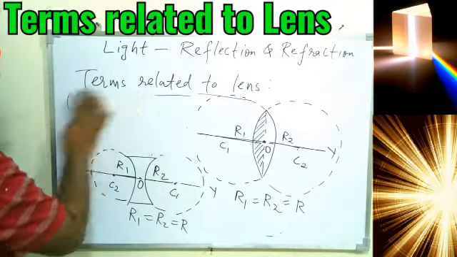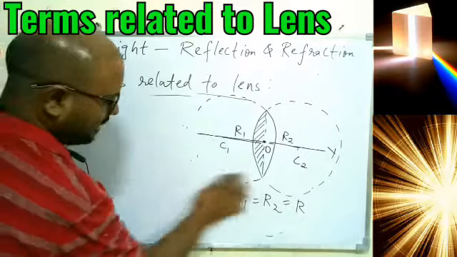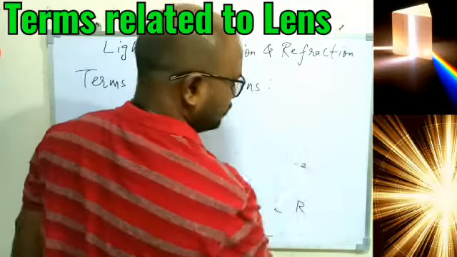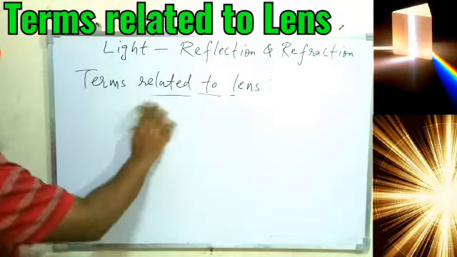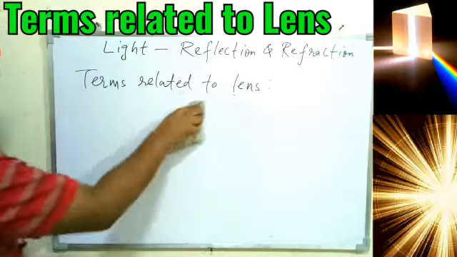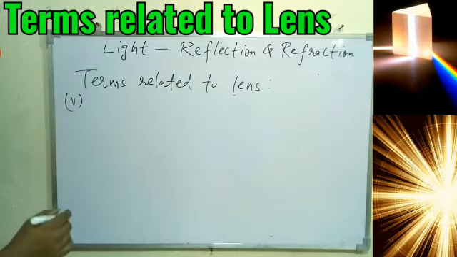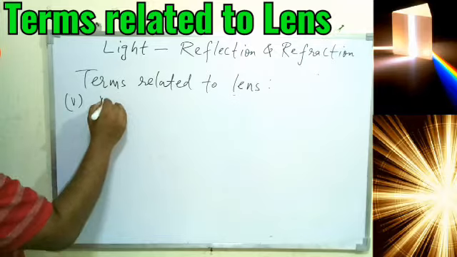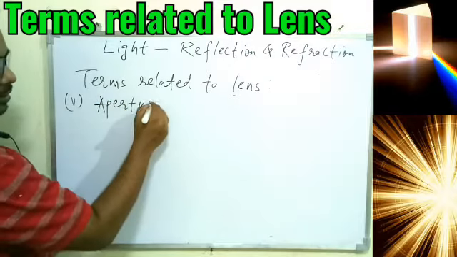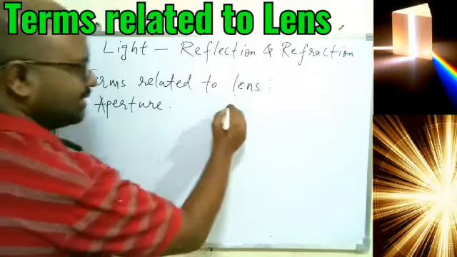Okay, now this thing we understood. Now let's go for the next term we have. For that we need the help of a proper diagram and explanation also. So number I think 5. Before we go for the next, just understand another one, that is aperture. So aperture we can understand this way.